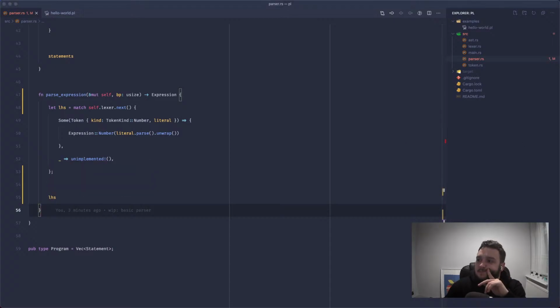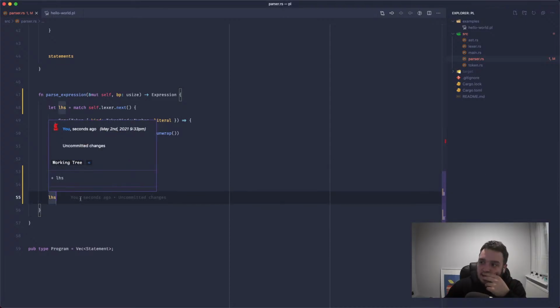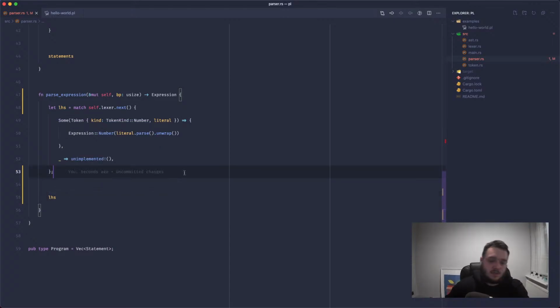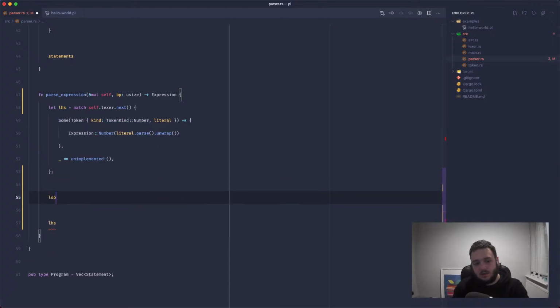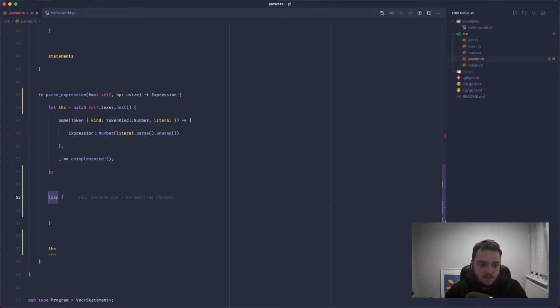So we've got the left-hand side. That's fine. So that could be a string. It could be a number. We'll leave the unimplemented there for now. And now what we want to say is we want to keep on parsing the expressions until something changes. So we'll use an infinite loop, just to be rusty. We won't say while true or while some condition, we'll just use an infinite loop.